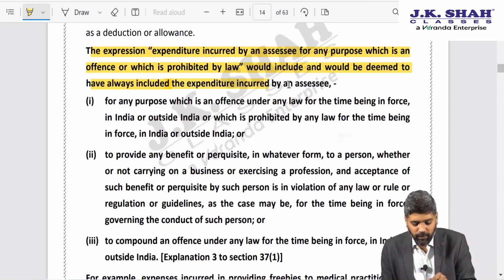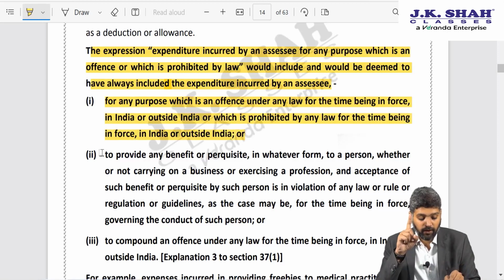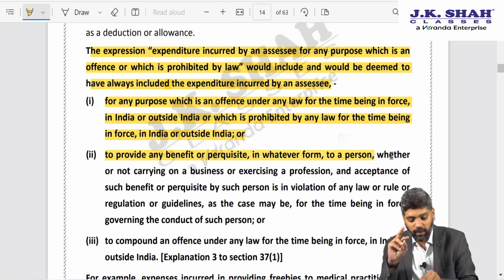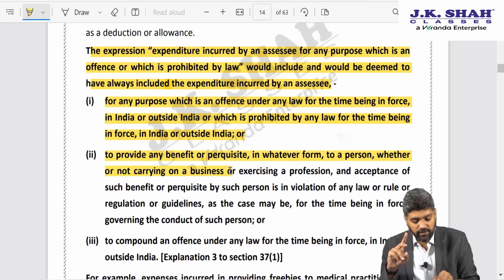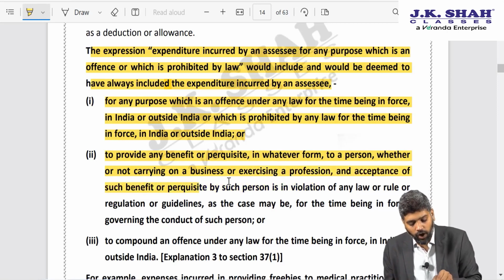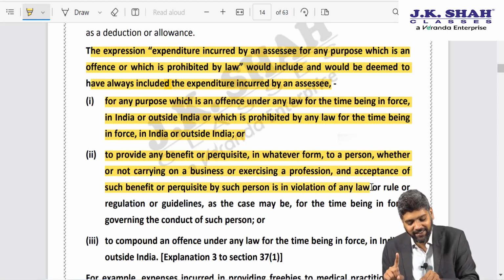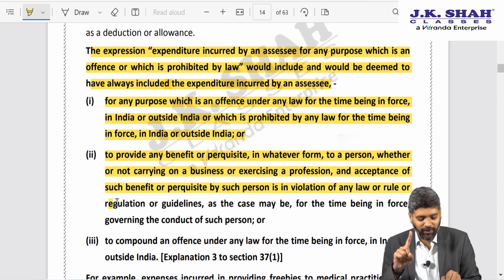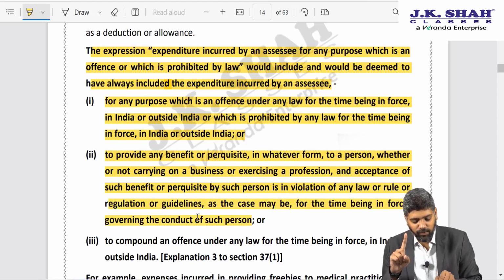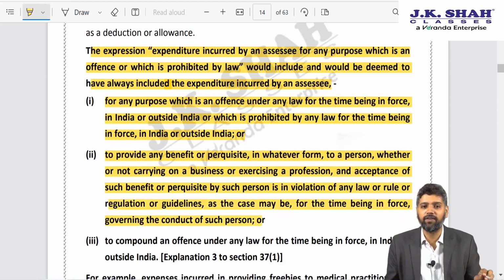Deemed to have always included expenditure incurred by an assessee for any purpose which is an offence under any law for the time being in force in India or outside India, or which is prohibited by any law for the time being in force in India or outside India. Second, or to provide any benefit or perquisite in whatever form to a person, whether or not carrying on business or exercising a profession, and acceptance of such benefit or perquisite by such person is in violation of any law or rule or regulation or guideline, as the case may be, for the time being in force governing the conduct of such person.